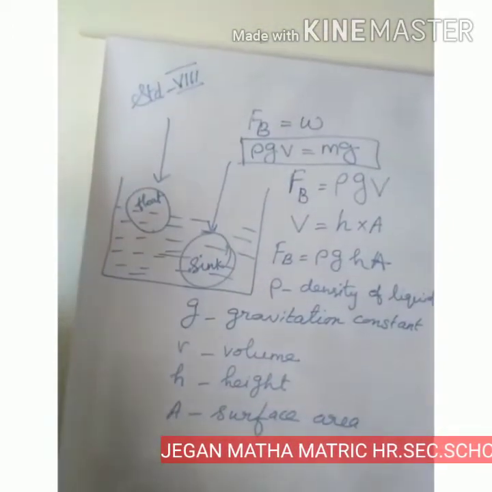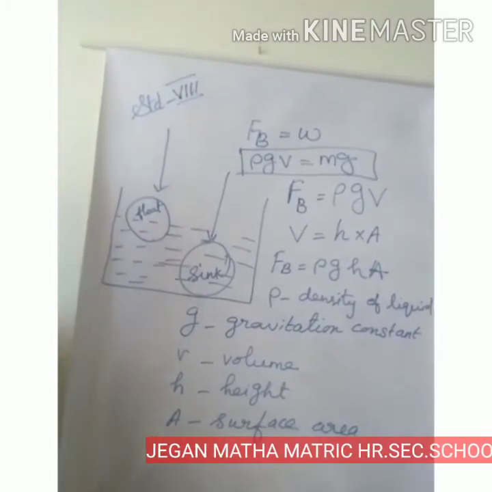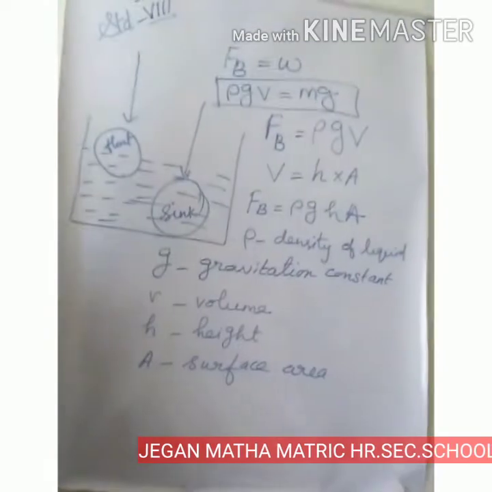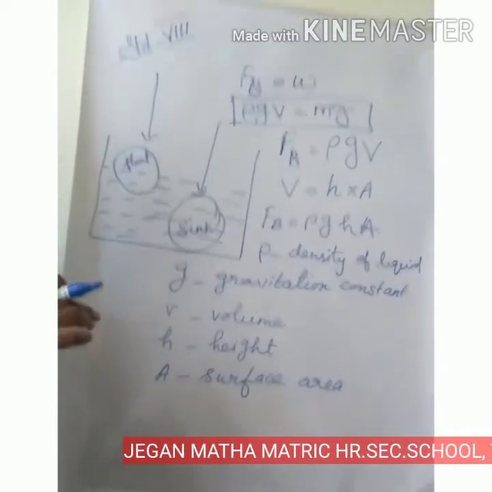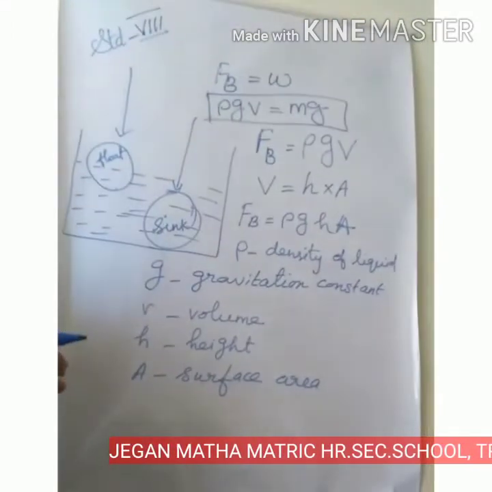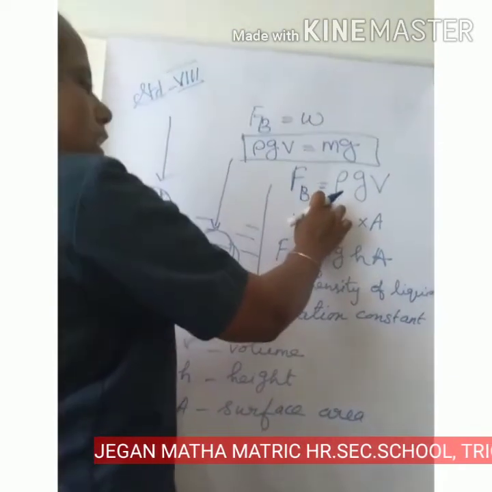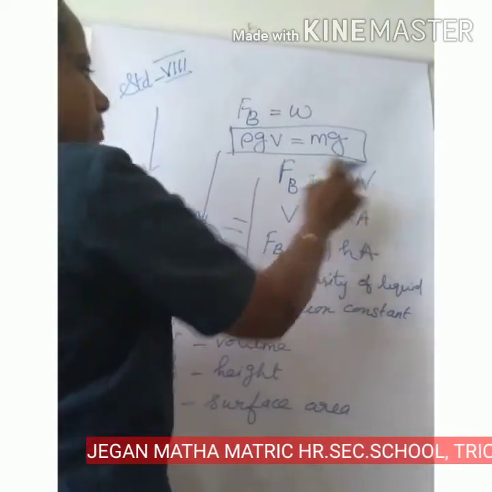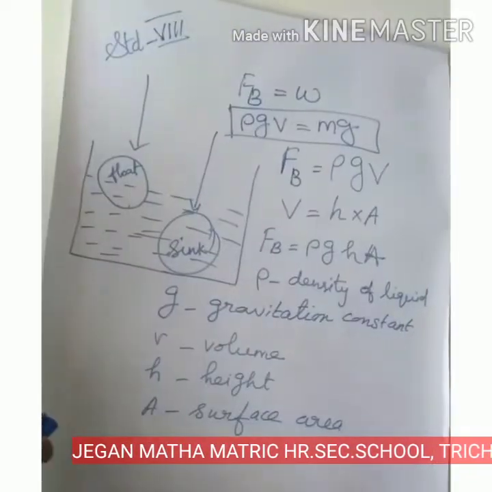I repeat, the upward force equal to the weight of the liquid displaced by the body is called buoyant force. In this equation, Fb is equal to rho g V, where V is equal to height into area.